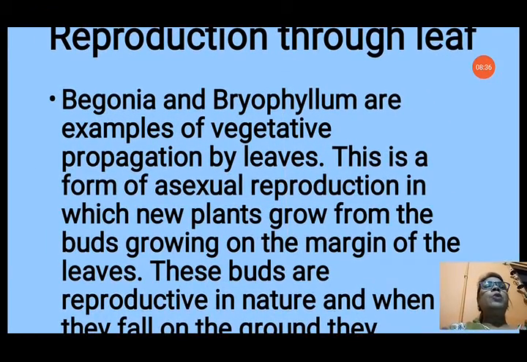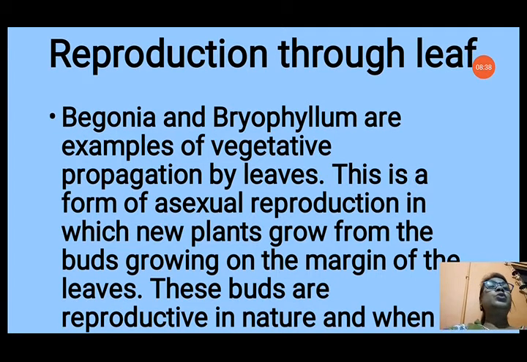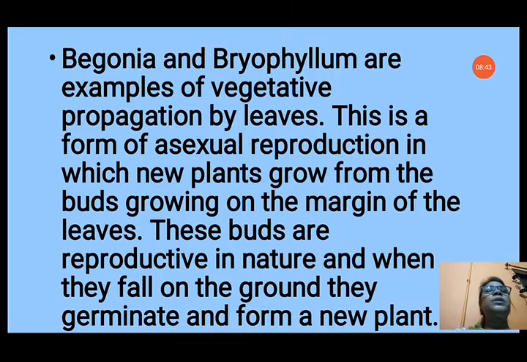Reproduction through leaf. Now we will see how the leaf can reproduce into a new plant. Begonia and Bryophyllum are examples of vegetative propagation by leaves. This is a form of asexual reproduction in which new plants grow from the buds growing on the margin of the leaves, the notches. The margin of the leaves has notches, and from each notch a bud can grow. These buds are reproductive in nature, and when they fall on the ground they germinate and form a new plant.